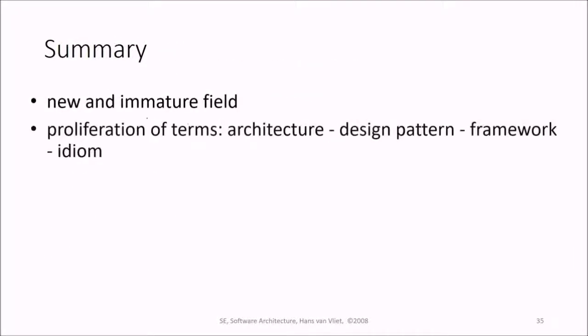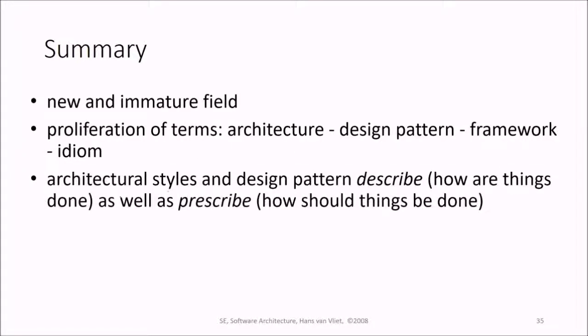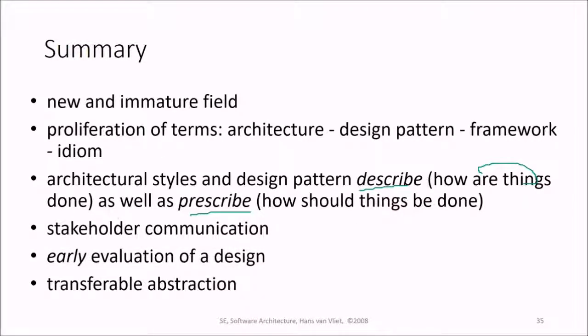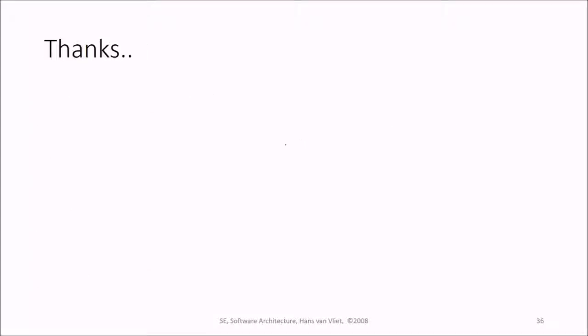This is a new and immature field, that is, architectural style. There is a proliferation of terms like architecture, design pattern, framework, idiom. We saw the architecture styles and design patterns. These describe how things are done, as well as prescribe how things should be done. Stakeholder communication is important, early evaluation of a design is important, and transferable abstraction, as you already saw.